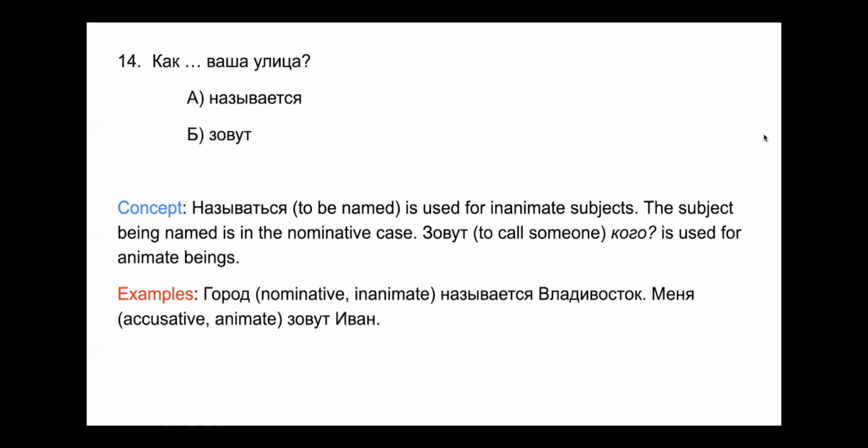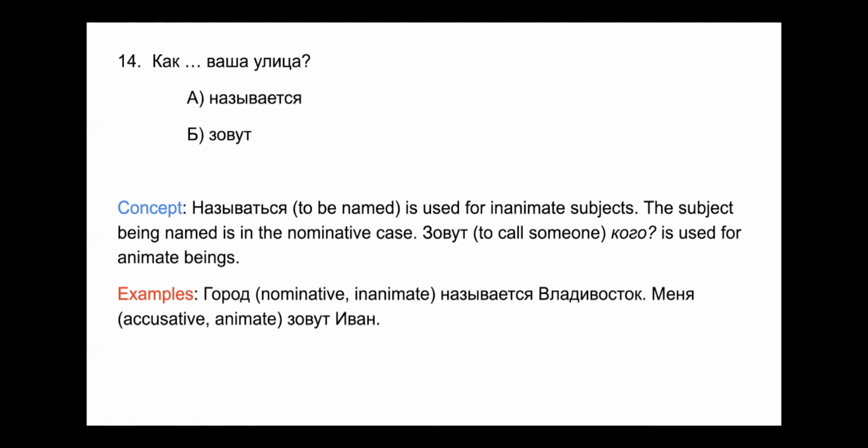Номер 14. Как называется или как зовут ваша улица? Ваша улица is in the nominative case. The а is still there on both ваша and улица. And we should know that улица means street, which is inanimate. And so we would have to use the verb называться.